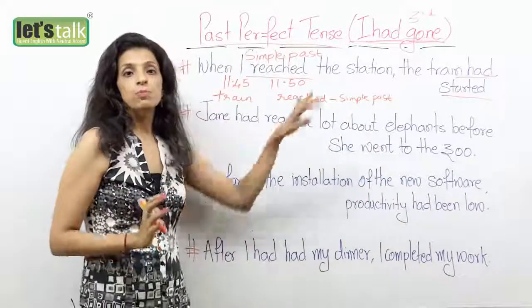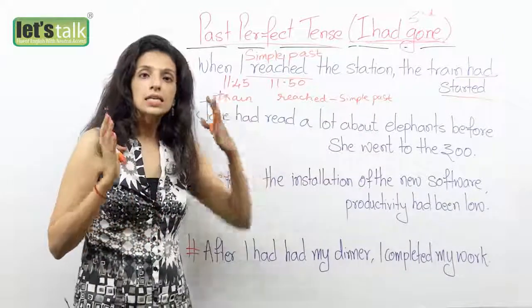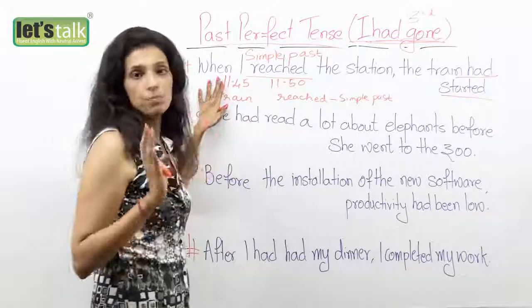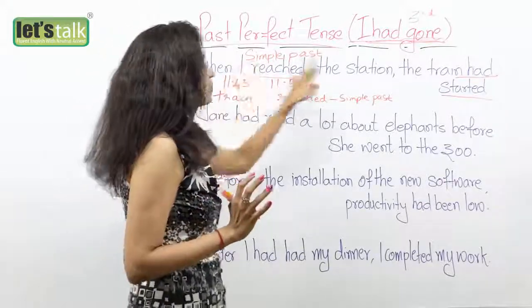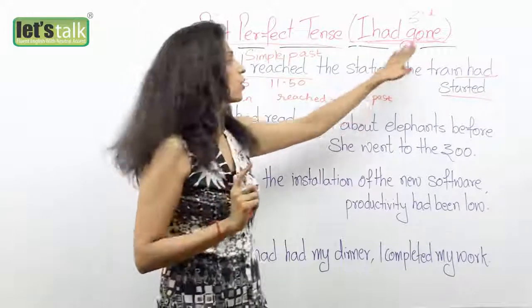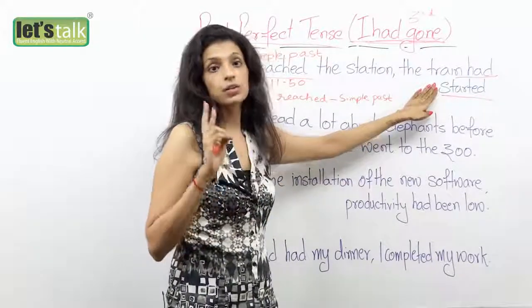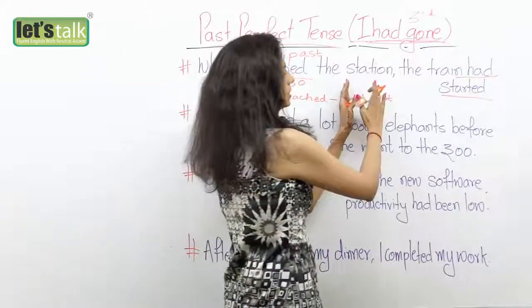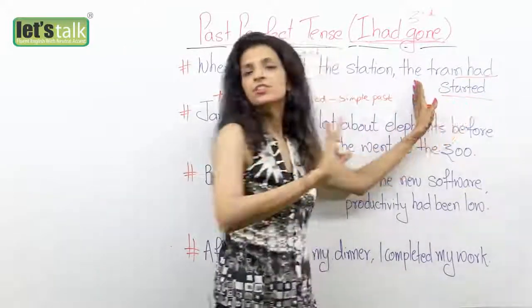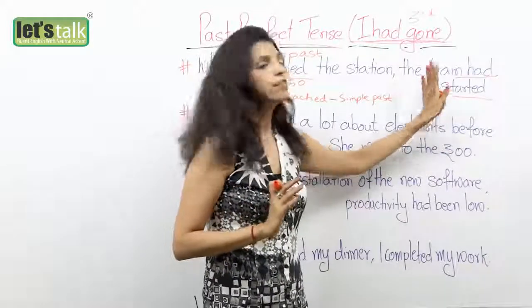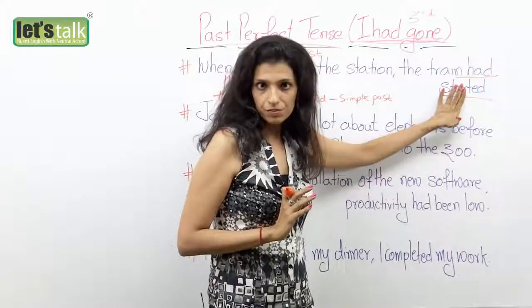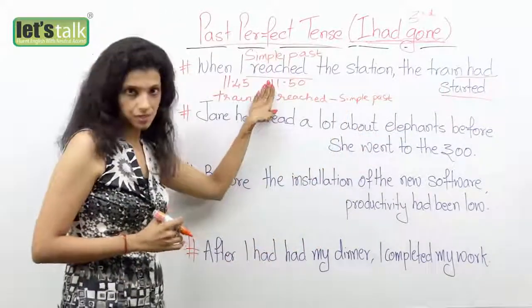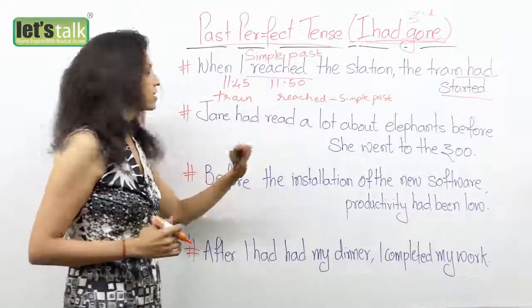So remember, we use a past perfect tense when you are linking it in the past, or probably to an action that happened in the past. Okay, so between two actions, the action that happened first is always the past perfect tense. The action that took place later on is a simple past. Do not get confused, because this is the second part of the sentence. It really does not matter, but it happened first. So put this in the past perfect tense to show that this happened first, and this in the simple past tense.